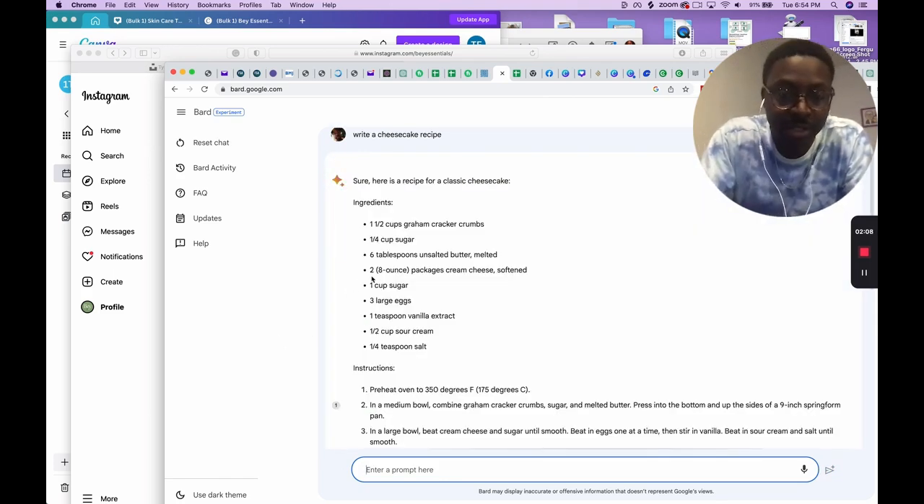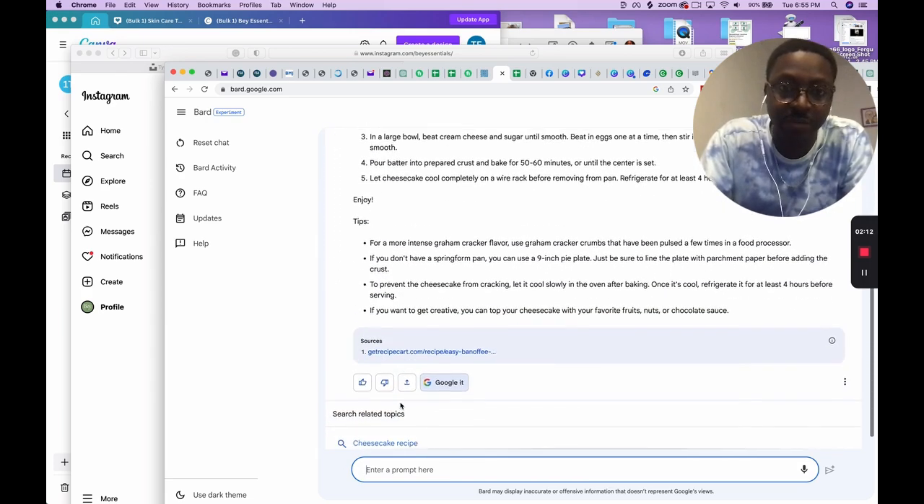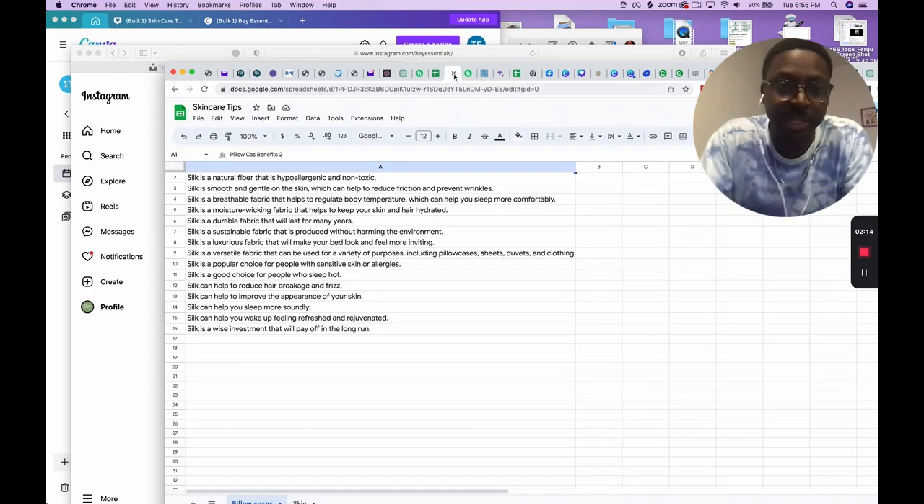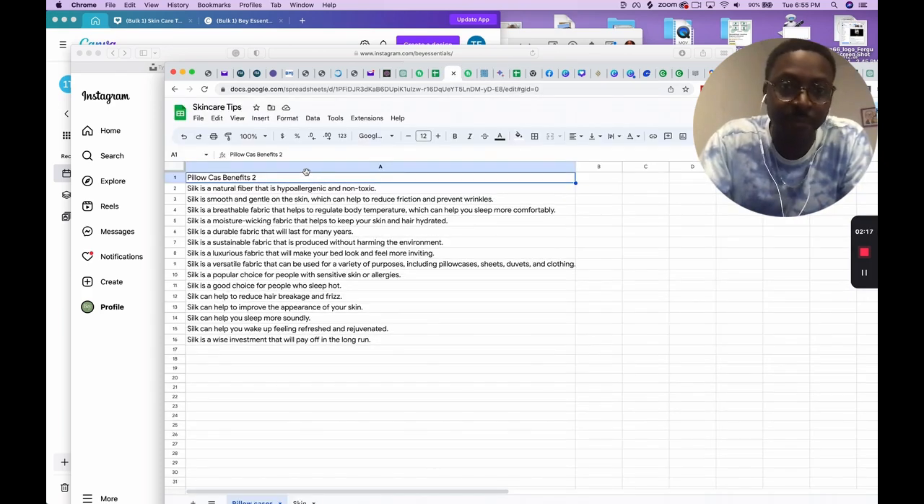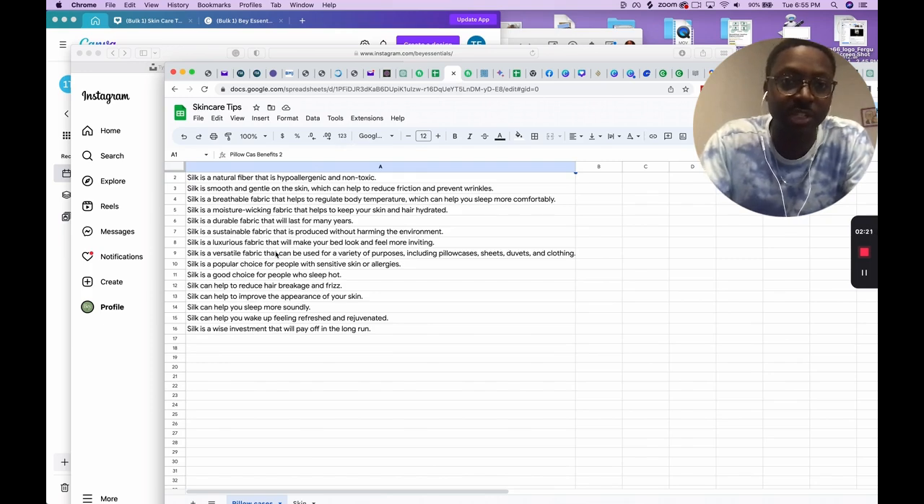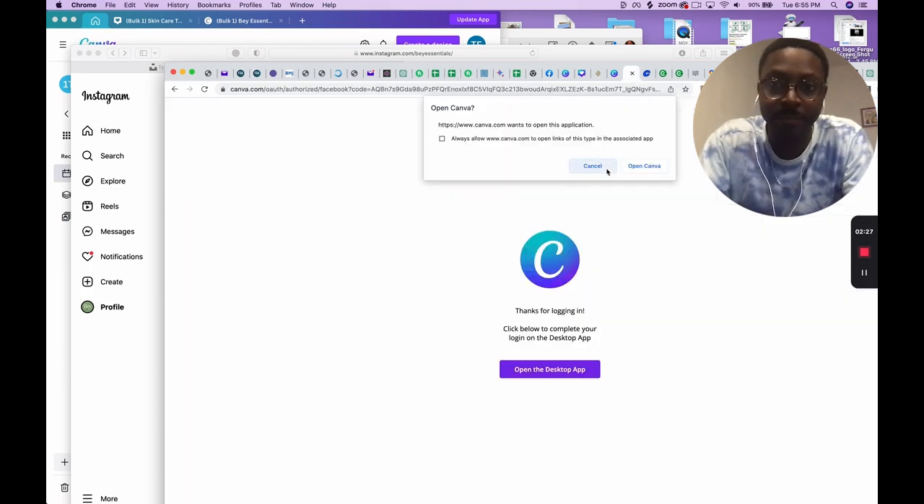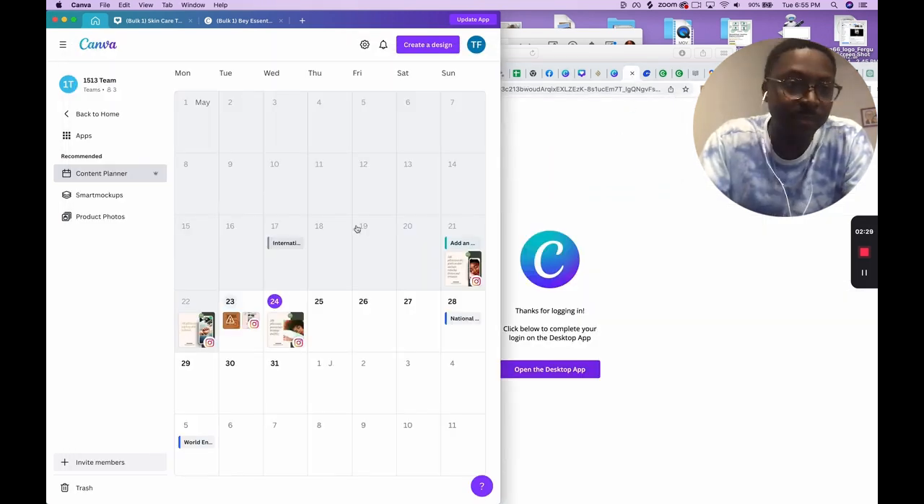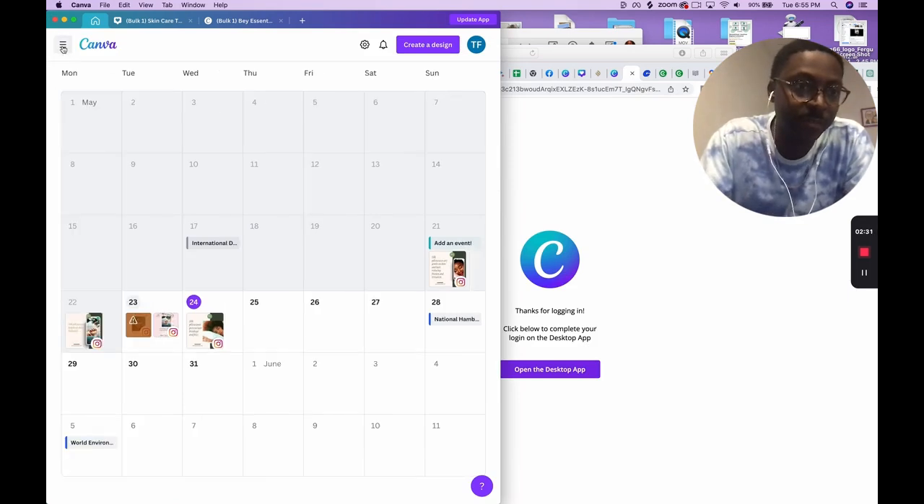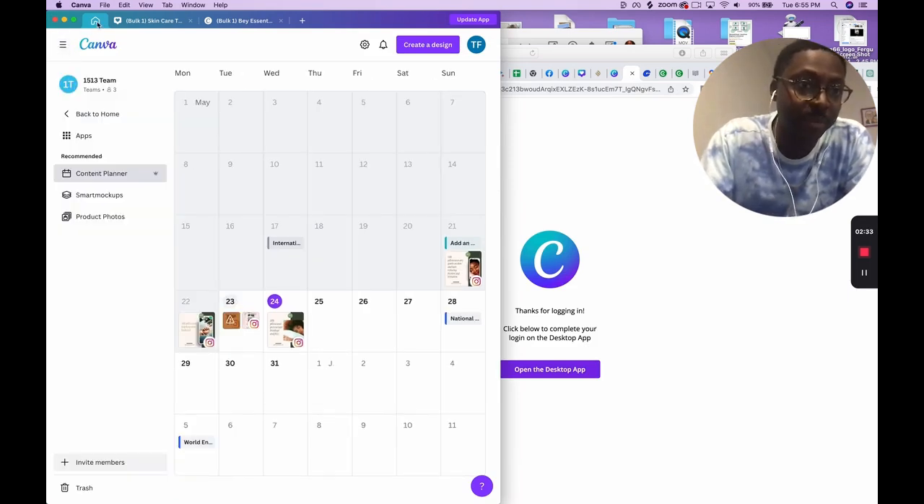It'll give you this. Then you can copy and paste whatever it tells you, these instructions, into Google Sheets. Whatever you ask it, you can copy and paste it into Google Sheets. Then you take Google Sheets and go to Canva. So you can open Canva. I got my scheduler right here. Canva. So you'll need Canva Pro.